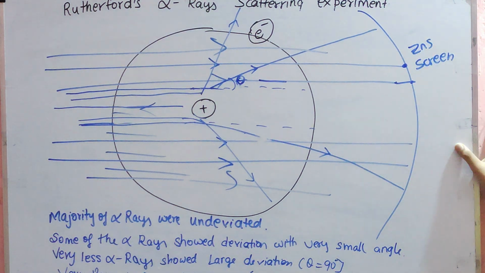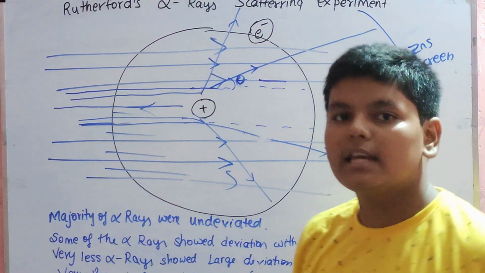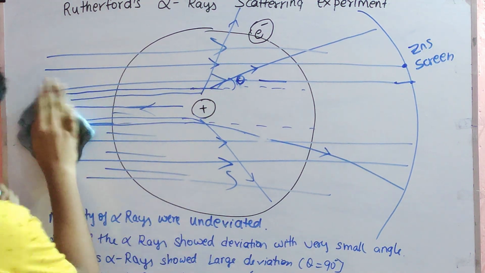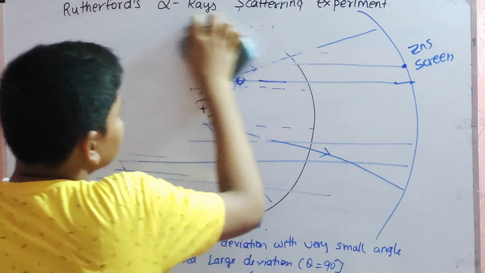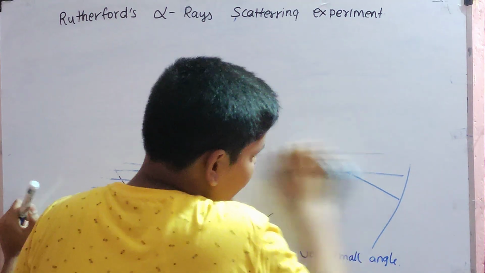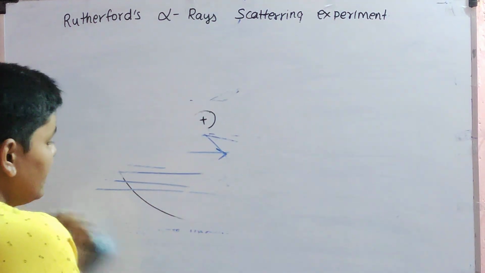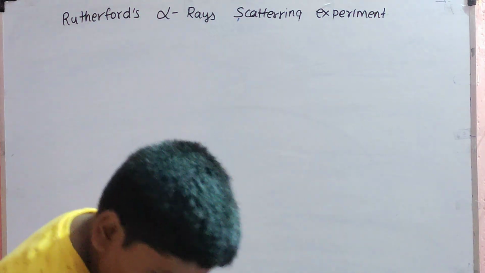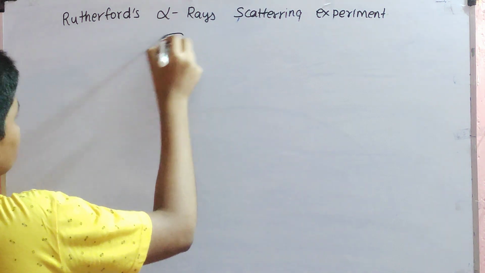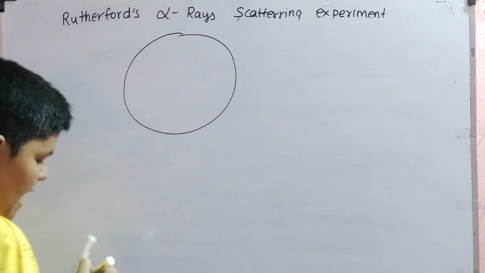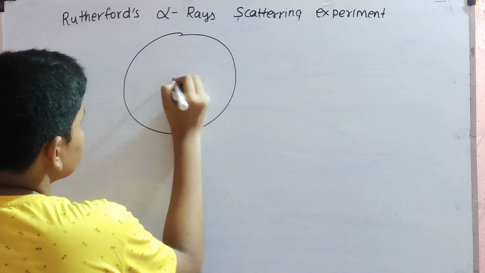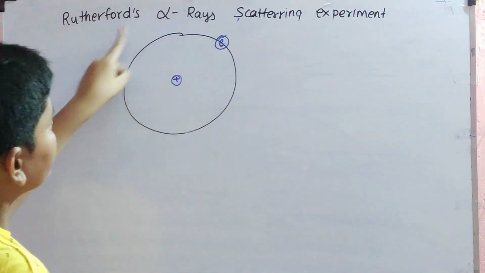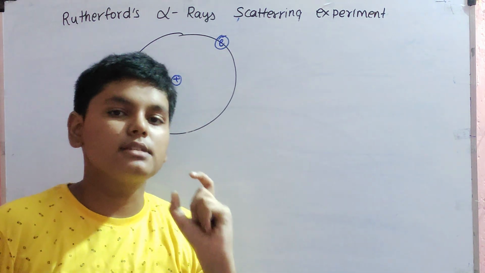According to the conclusion of this experiment, he gave his model of the atom, which is called the solar system model of the atom. So Rutherford's alpha ray scattering experiment was a very big experiment. It was performed on a very large scale, and the result was also very unexpected. His model of the atom was: this is the atom, this is the nucleus, this is the electron. He said that the electrons revolve around the nucleus in circular orbits.